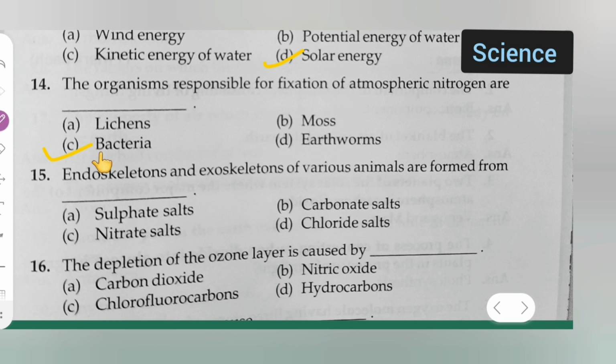Next, moving further, question number 15. Endoskeletons and exoskeletons of various animals are formed from: option A is sulfate salt, option B is carbonate salt, option C is nitrite salt, option D is chloride salt. Which option is the correct option over here? Option B, carbonate salt, is the correct option.